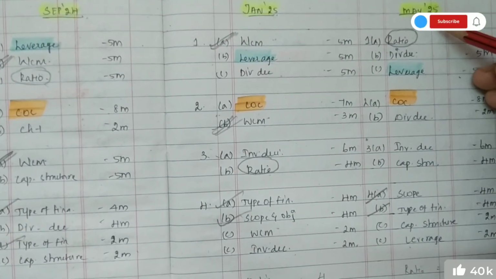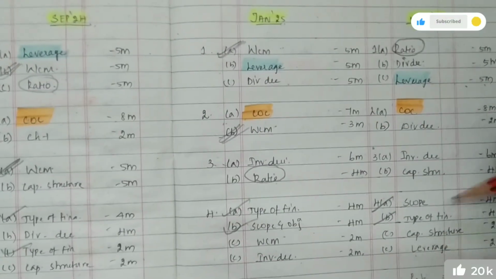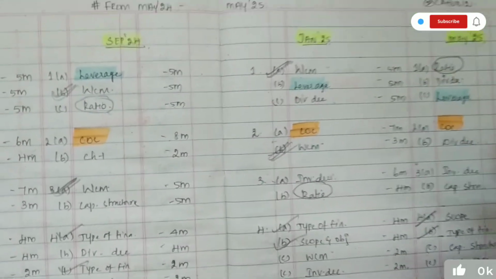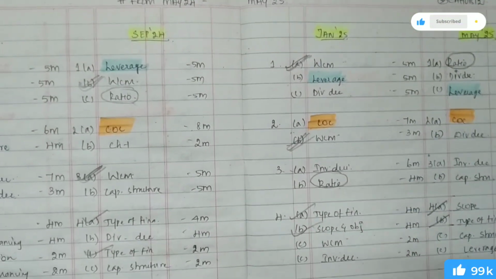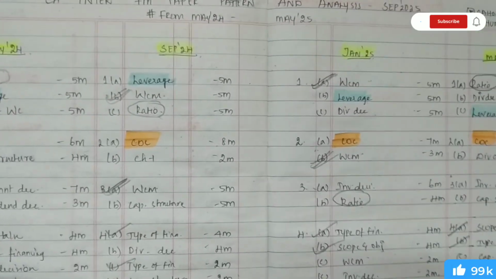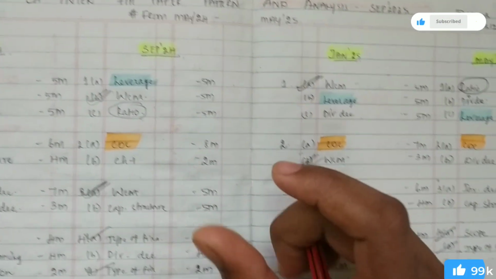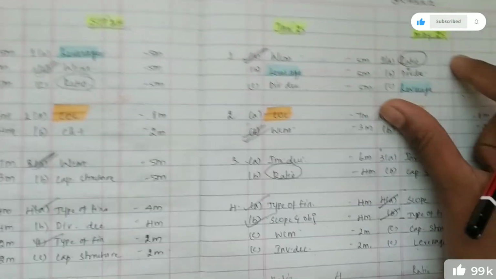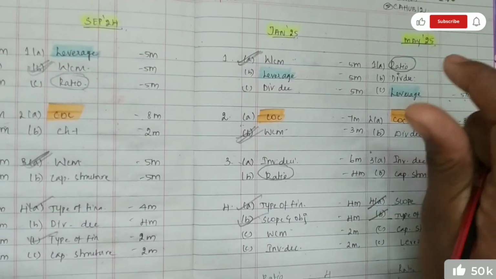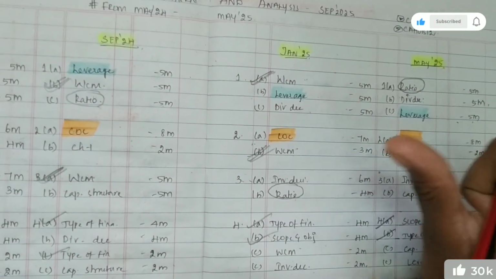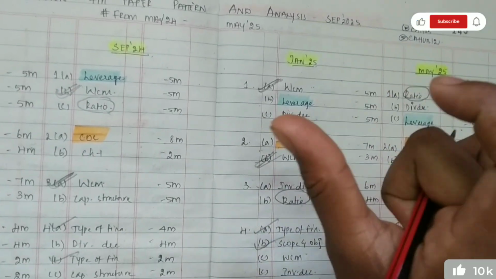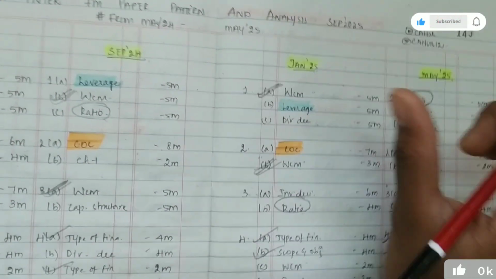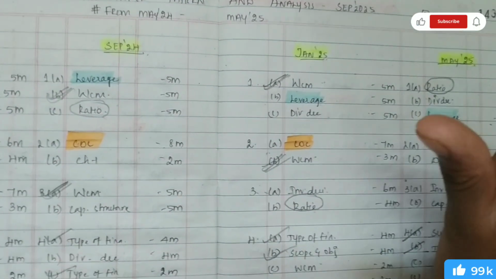In the May 25 attempt they did not test working capital management in the descriptive part, but they would test it in the MCQ part. Since they have not tested the working capital management chapter in the descriptive part, there are quite extra chances to get it as a descriptive question in our September 25 examination.